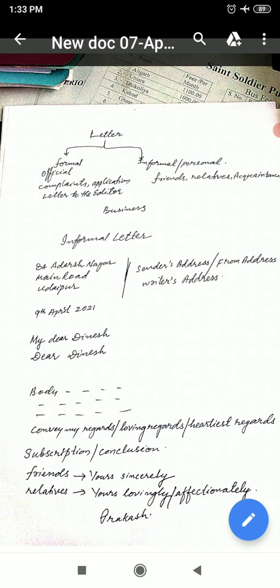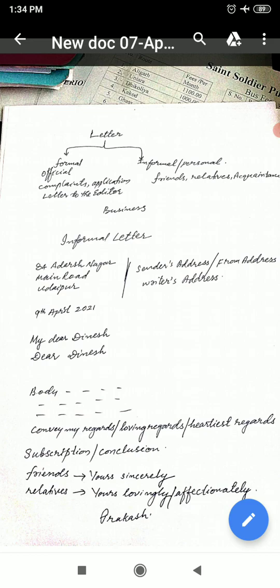First, we have to write our own address on the left top of the page. Our own address means sender's address. It is also known as from address or writer's address.